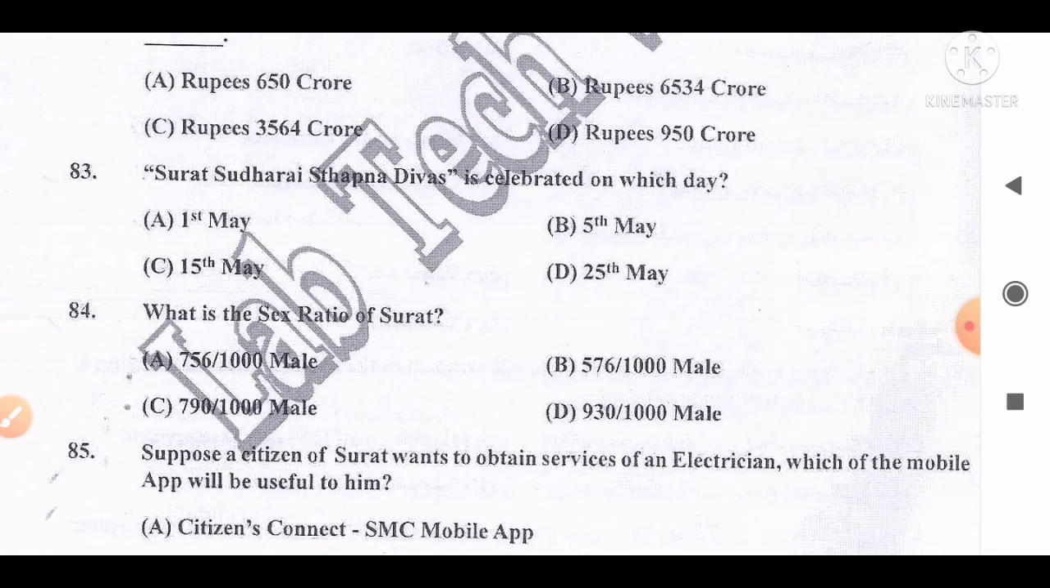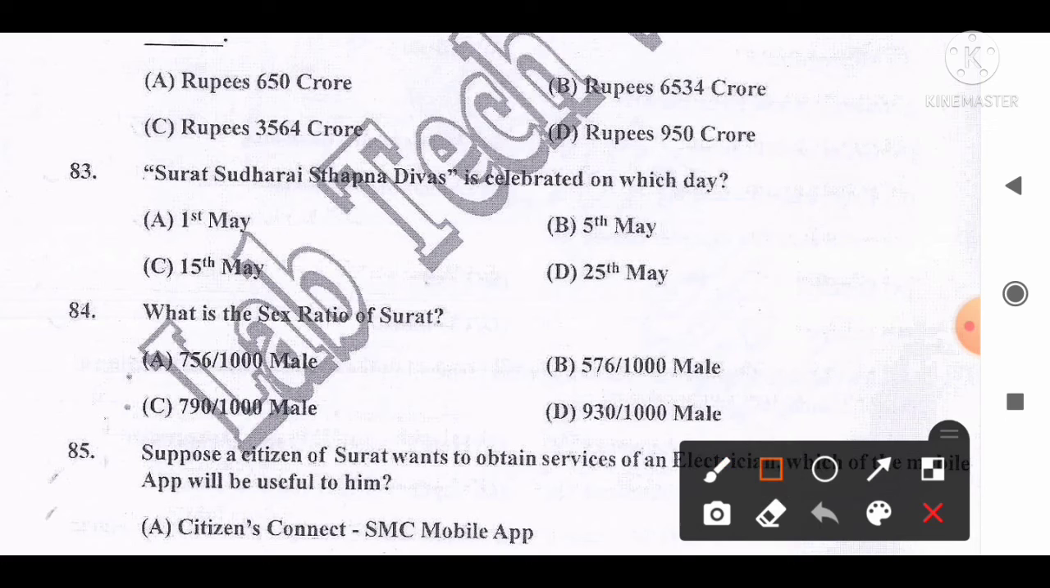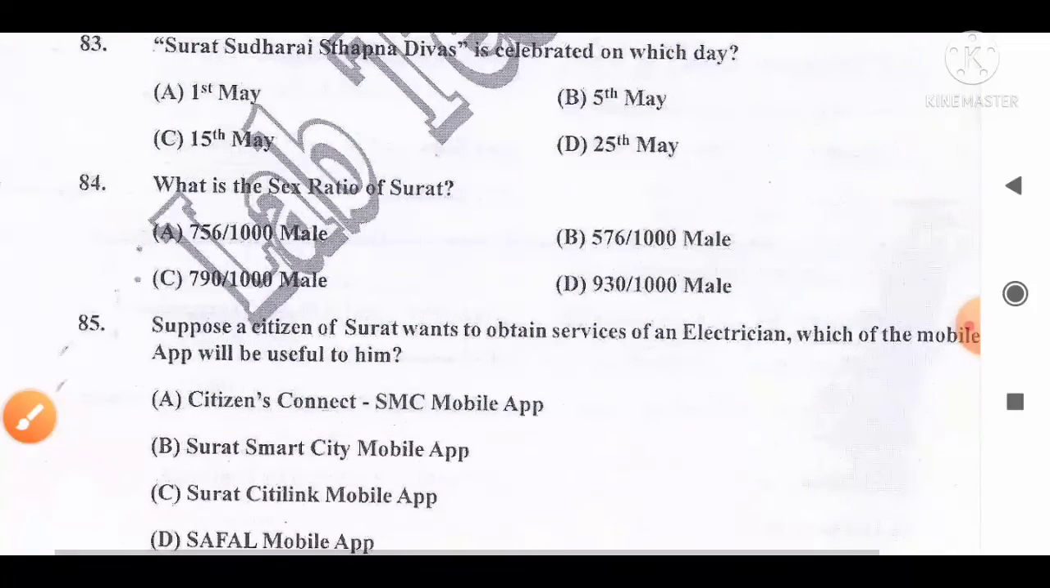Surat Sudharai Sthapna Divas is celebrated on which day? The options are A. 1st of May, B. 5th of May, C. 15th May, D. 25th of May. The correct answer is that it is celebrated on 15th of May. So option C is the correct answer as per the official answer key. Move to the next question, number 84.